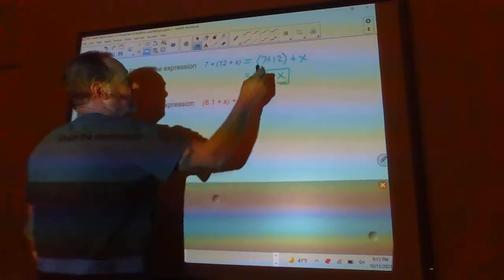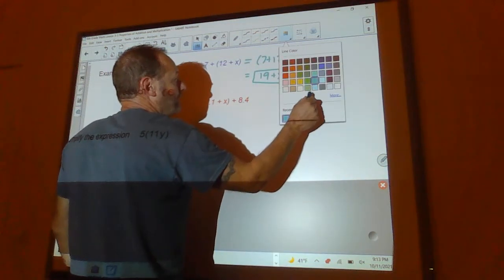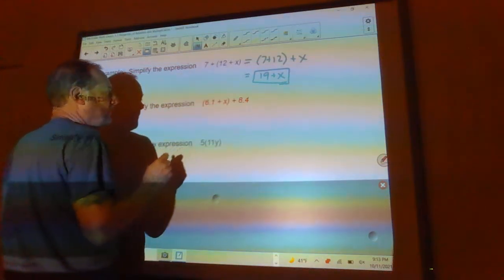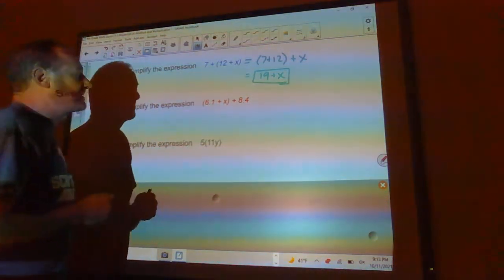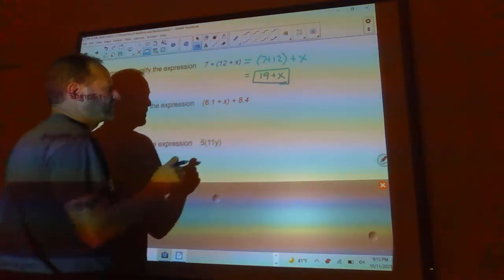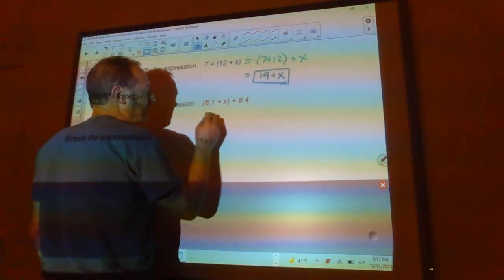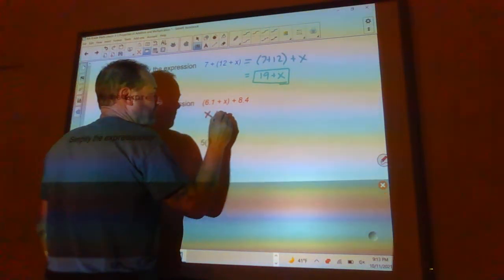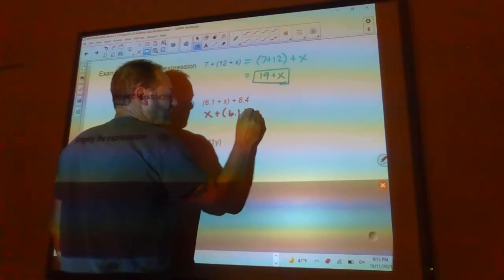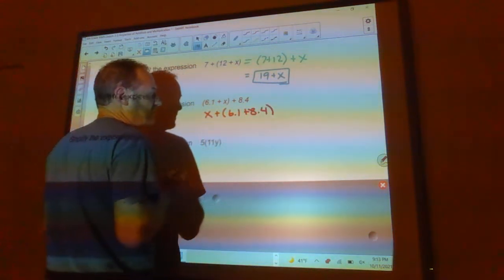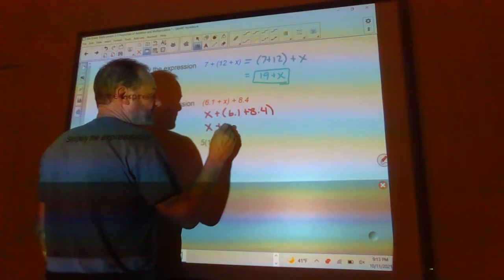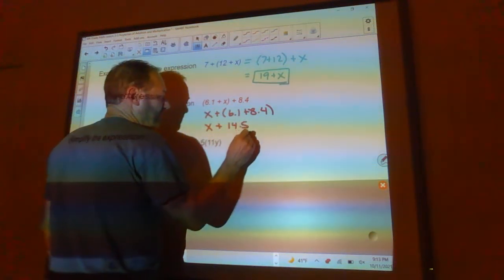On this one, 6.1 plus x plus 8.4, I can change this around. I can add in any order that I want. I'm going to make this x plus 6.1 plus 8.4, and so this ends up being x plus 14.5.